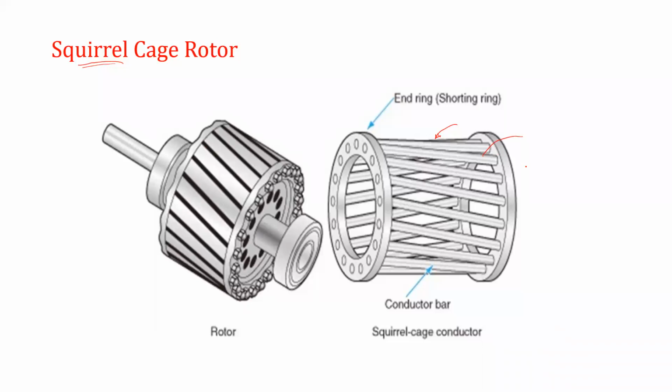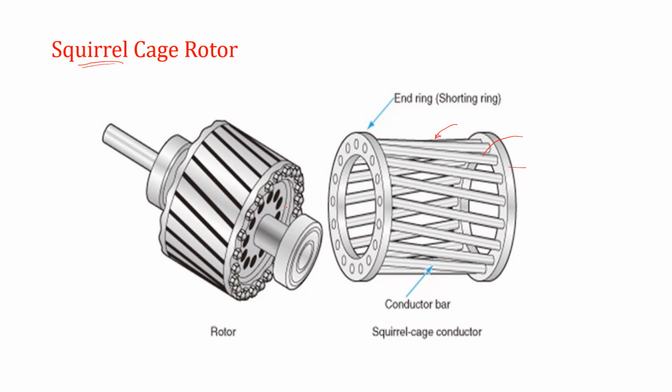And this is the end ring. It is written over this one. So this is the end ring, which is the shorting ring, and it will short circuit all the conductors. So simply it is a copper bar or aluminum bar embedded over the periphery of the rotor, and the end rings are provided to make them short circuit themselves.